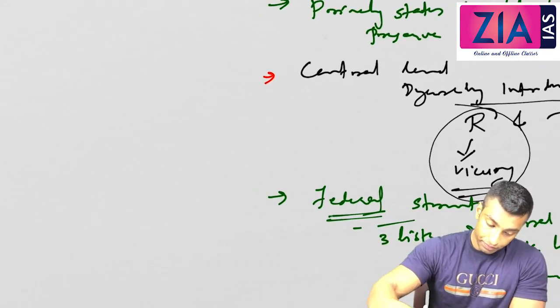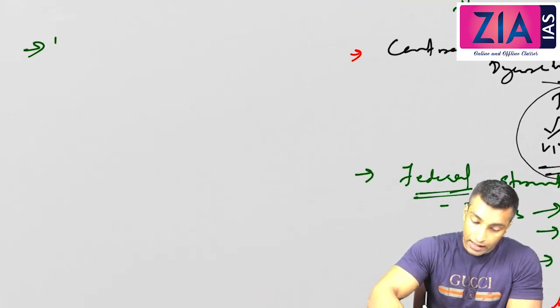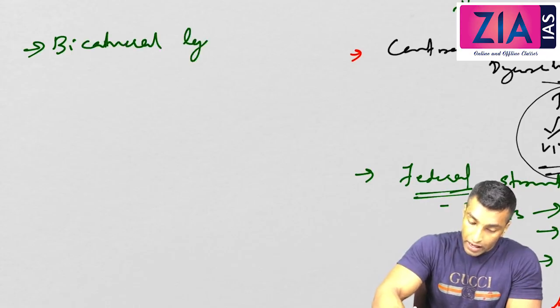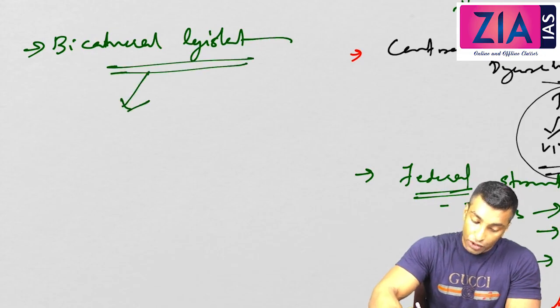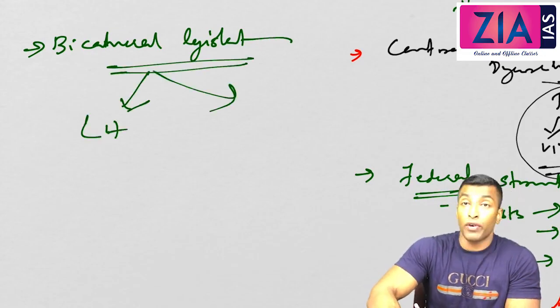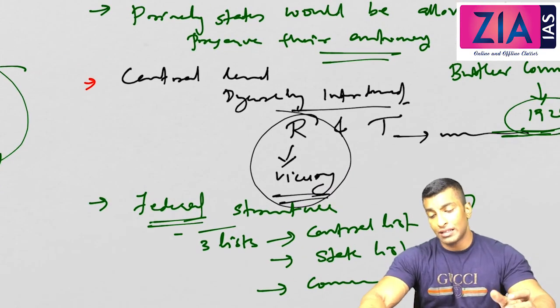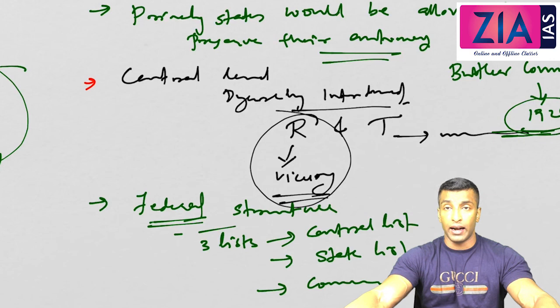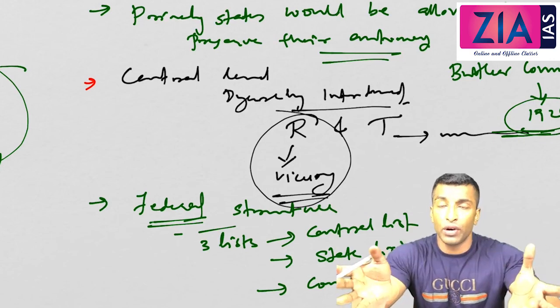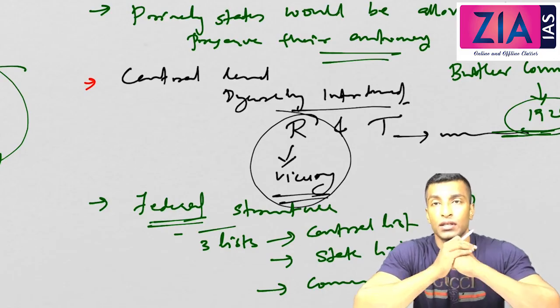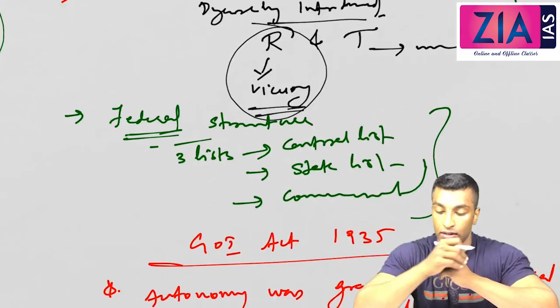Okay, so these are the main points. And then a bicameral legislature at the central level, that means the House of People and the Council of States. Lower house and upper house. See, already you can see 1935, 1919, 1909 in a single video. I've done this discussion, so that's the reason why I'm not getting into the details of it. But just because I've discussed the roundtable conferences, I've covered this.